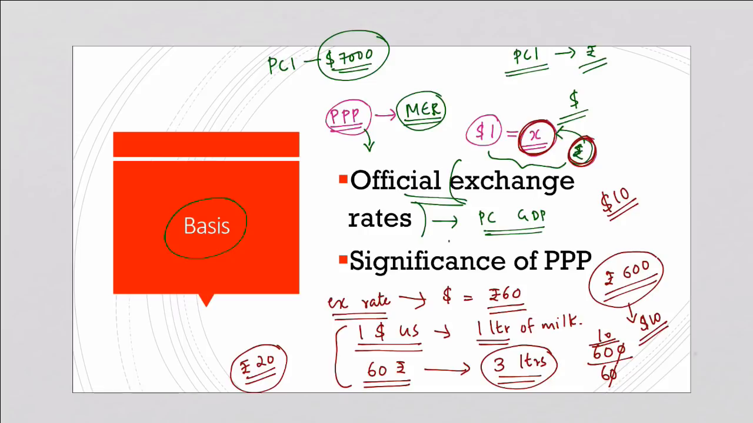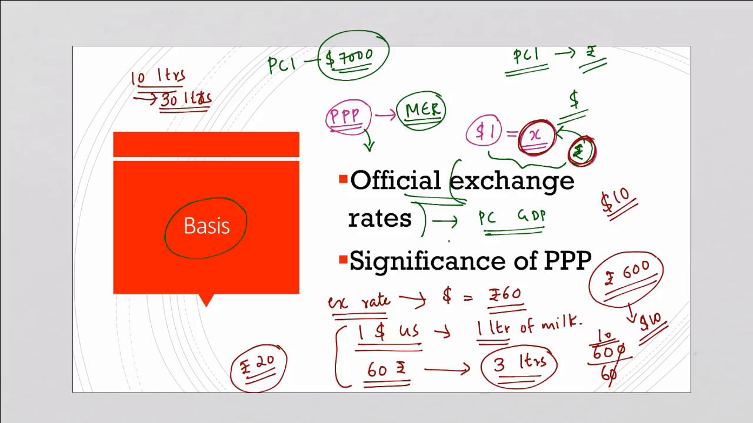Suppose we have seen the example of milk. Suppose milk is the only commodity produced in the world. This is just an assumption to make you understand the concept. I am not talking about India, I am talking about the world. So in that case, the exchange rate will enable you to purchase 10 liters of milk. But you can actually purchase 30 liters of milk if we take into consideration PPP or purchasing power parity.